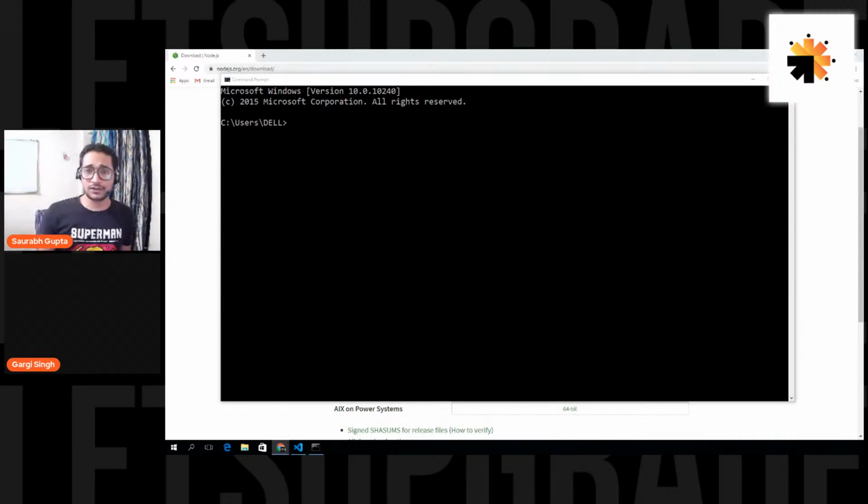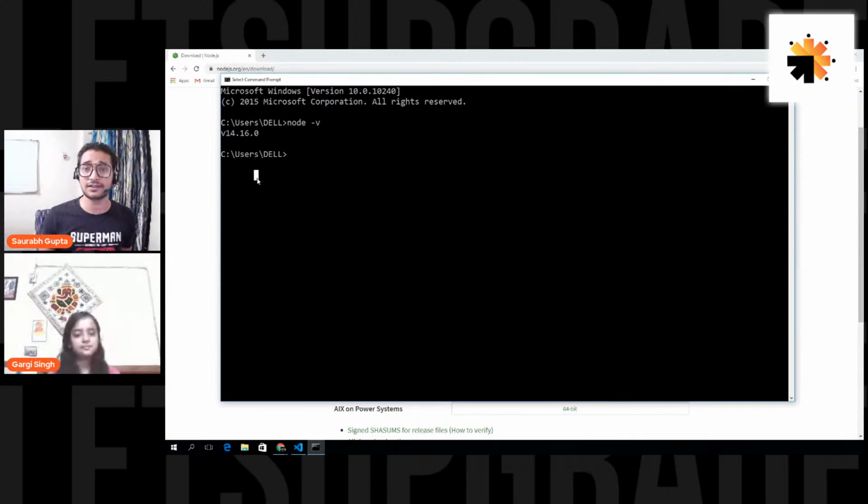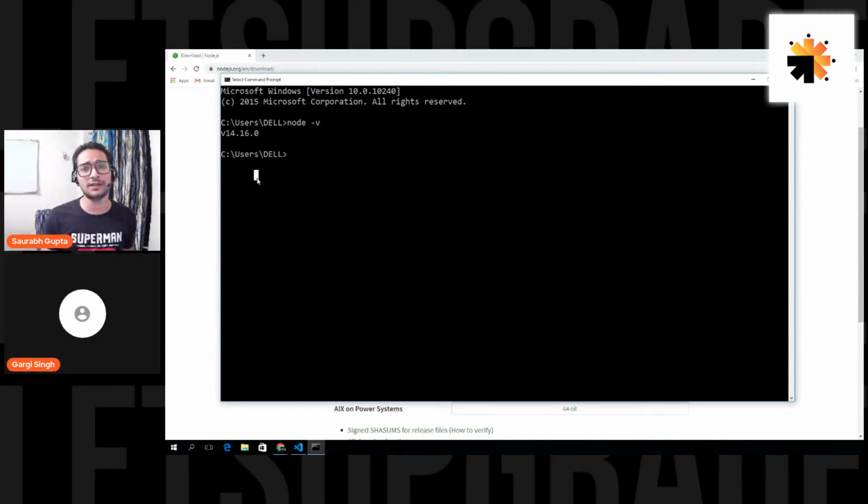So once you have installed Node.js, just download it from the website, double click on it, and then do the normal acceptance of agreement, next, and it will be installed normally. After that, to check if it is installed or not, go to your command prompt and type node space -v. If it gives you the version, that means node is installed. If it is not giving you the version, that means you have not installed node correctly or the path is missing. 99% of the times it will be installed properly. If you have any problem, you can go on the community, paste it, and I'll solve it for you.